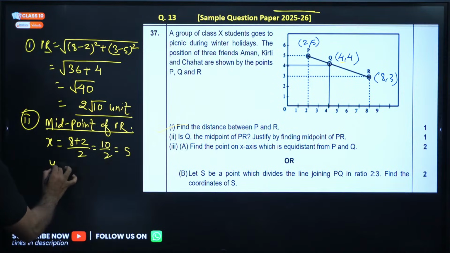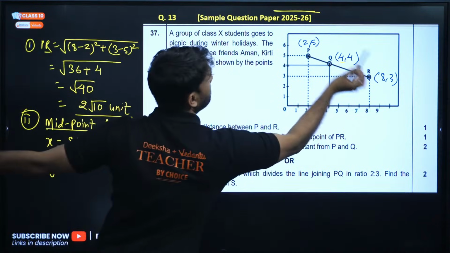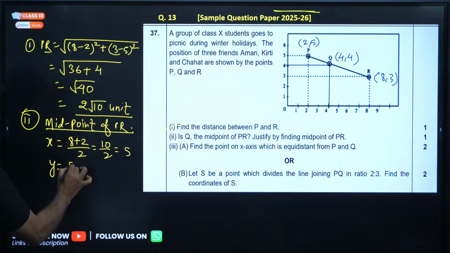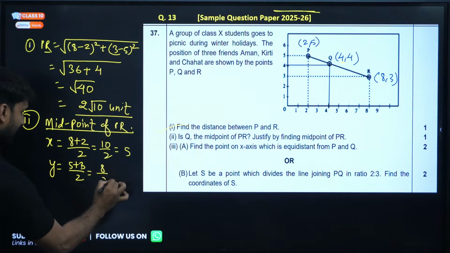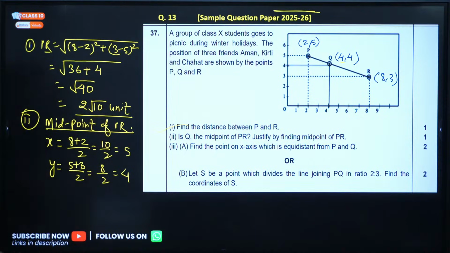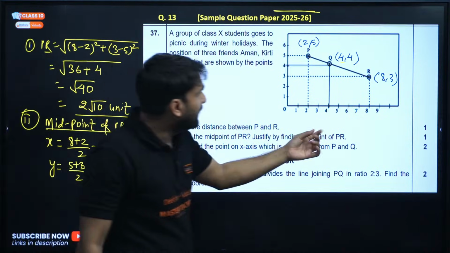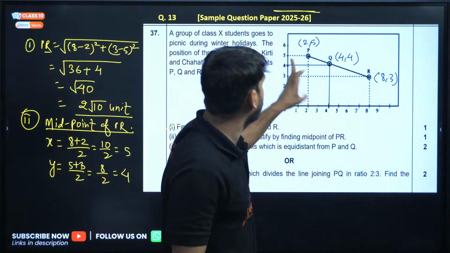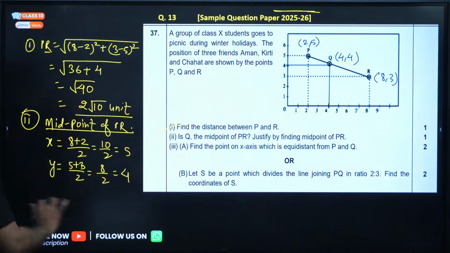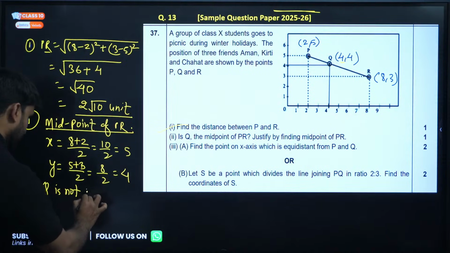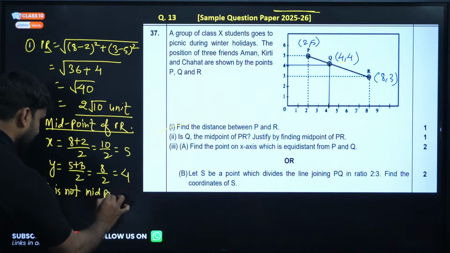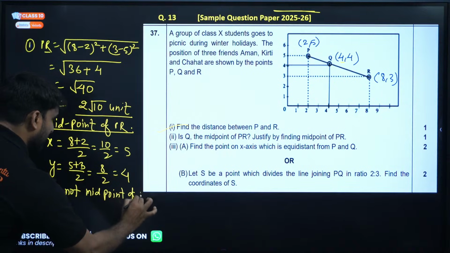Now find out Y. The Y coordinate will be Y1 plus Y2 divided by 2. So 5 plus 3 divided by 2 is 8 by 2, which is 4. So we are getting (5, 4). But here the Q coordinate is (4, 4). So Q is not the midpoint of PR.